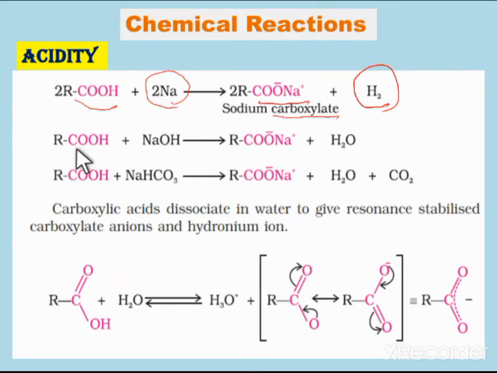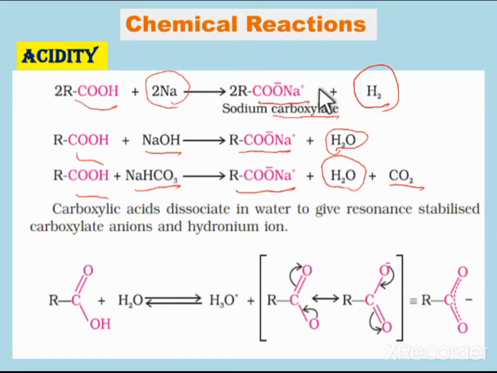Similarly, when carboxylic acids are treated with sodium hydroxide, NaOH, they form the sodium salt of the carboxylic acid and release a water molecule. And when carboxylic acids are treated with sodium hydrogen carbonate, that is sodium bicarbonate, they form the sodium salt of the carboxylic acid, with water and carbon dioxide gas as byproducts.